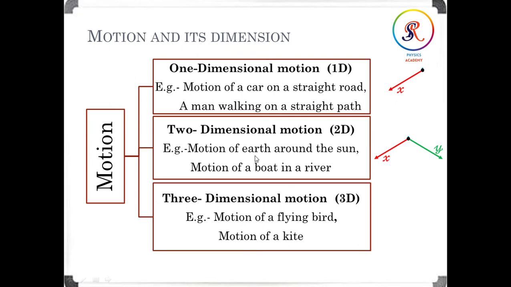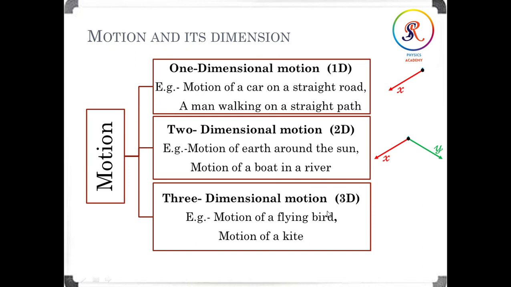Here the motion of the earth around the sun, we can say that it is along two axes. And the motion of a boat in a river is also an example of two-dimensional motion. Even the carom board coin we are playing, that is also two-dimensional motion.